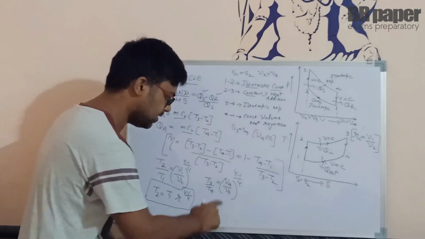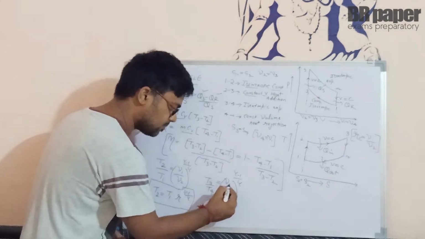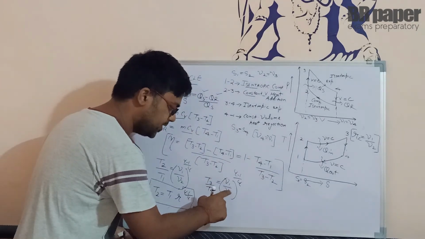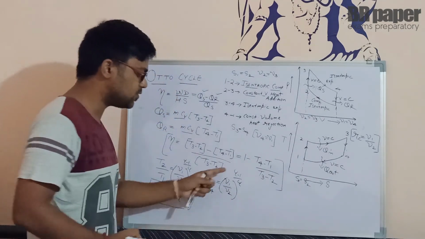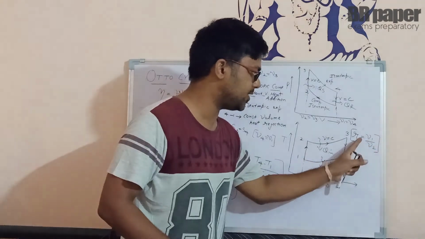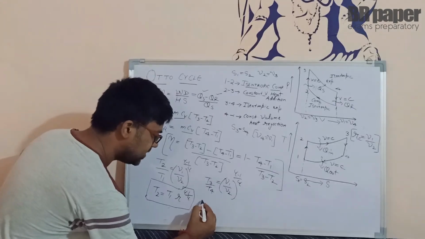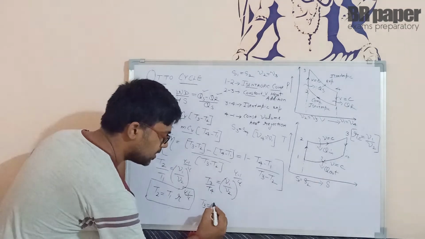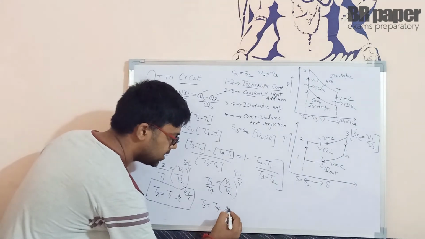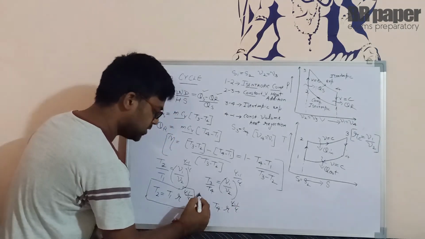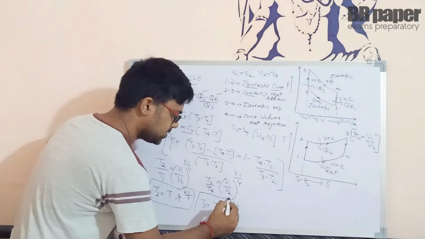So we can write V4 replaced by V1 and V3 is equal to V2, so it is replaced by V2. So it becomes V1 upon V2, that is the compression ratio r. So we can also say that T3 will be equal to T4 r raised to power gamma minus 1 upon gamma. This is going to be my second value.